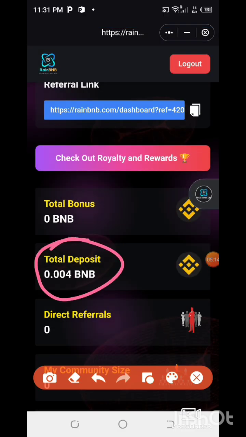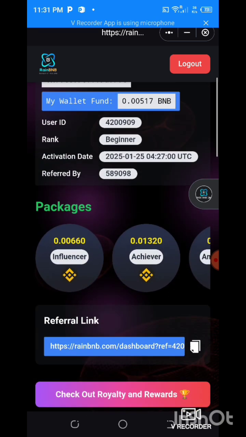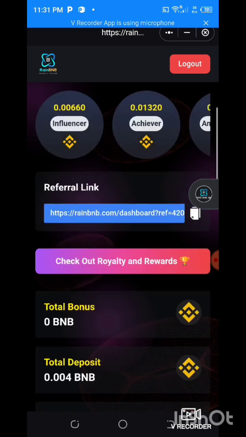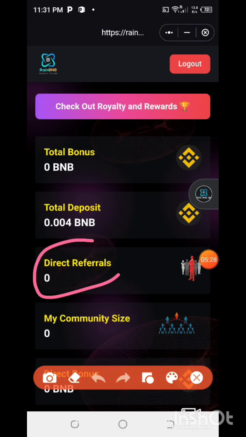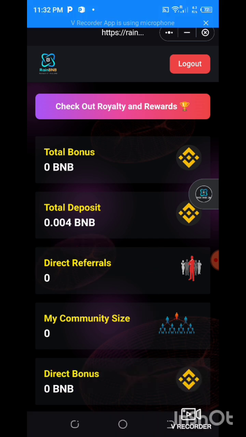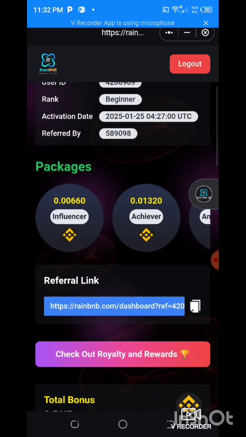So once I do this, guys, it's now left for me to start building my team, guys. So once I build my team, I have my two direct team. I just need two direct team. That's all, guys. The rest is history, guys. So once I get that, you benefit from the pool of team members, guys, joining this platform.